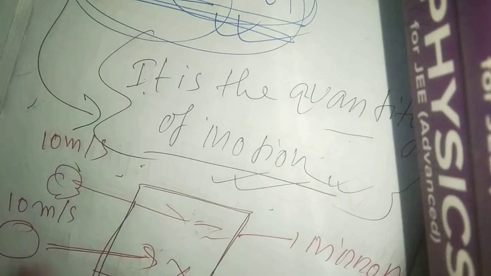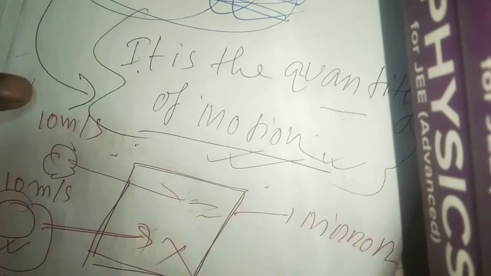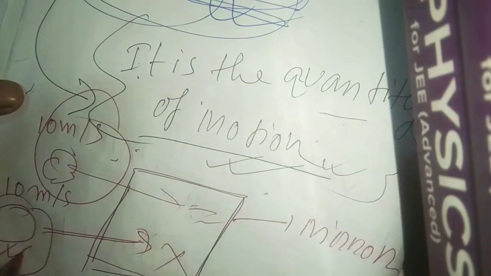So what is the reason? The cause is that the stone has much more motion compared to the paper ball. Now, how do you know that?